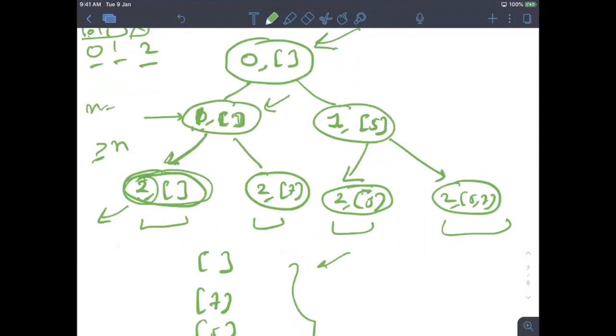So basically, you are at this 1 comma empty, which means you have come here and have not chosen anything. Now you have to see the number at the first index. Again, you have two choices: either I will choose it or I will not choose it. If I am not choosing it, then I come here, it is empty, so I am passing to another index and my box is still empty. And if I am choosing it, I increase the index and my box has 7.